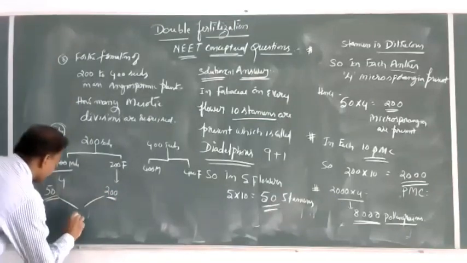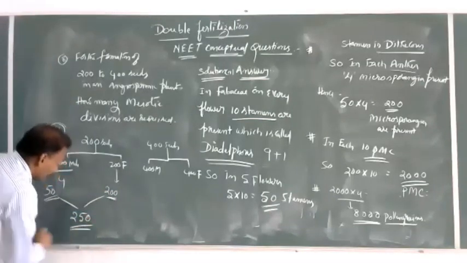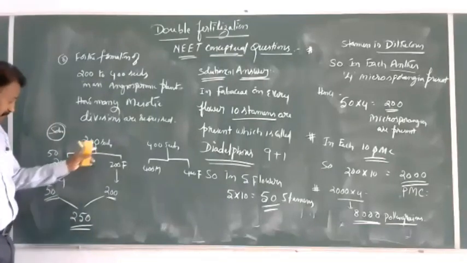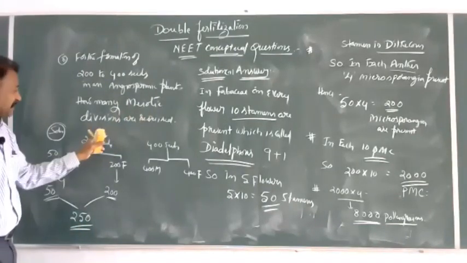So the concept is, 250. How many meiotic divisions are required?